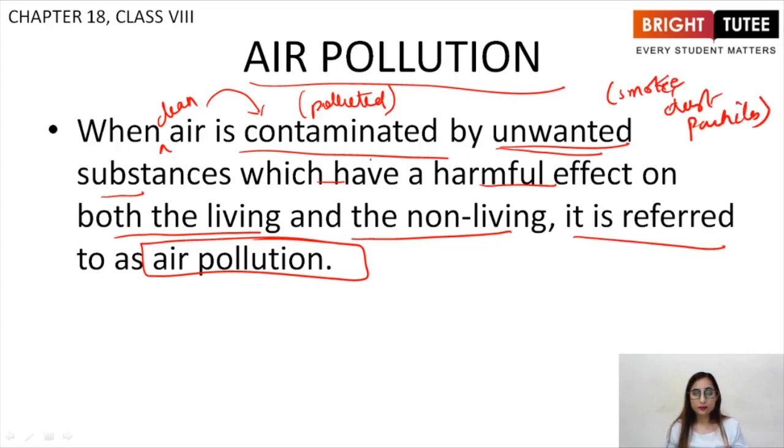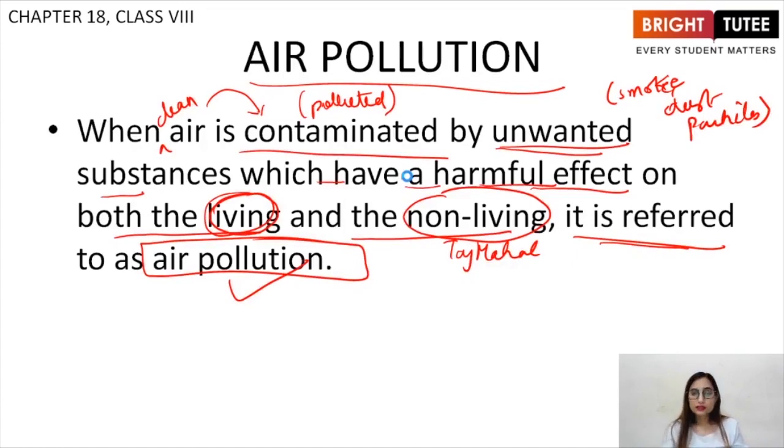When air is contaminated by unwanted substances which have a harmful effect on both the living, we know how respiratory diseases are caused, and on the non-living like on Taj Mahal, it is referred to as air pollution, right?